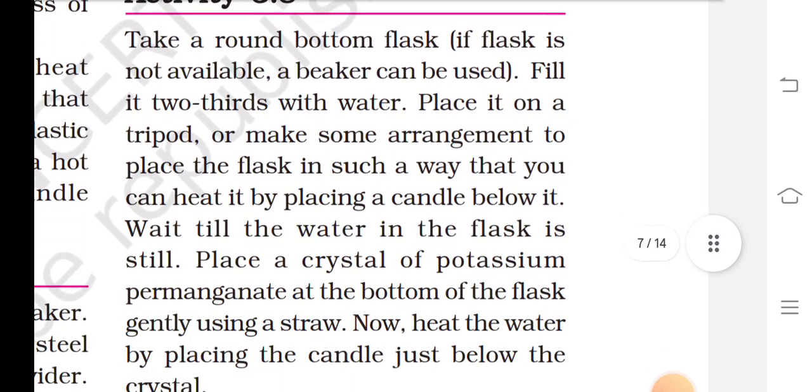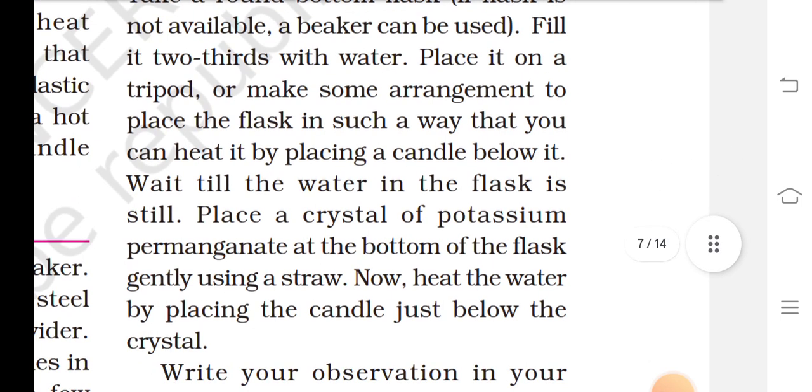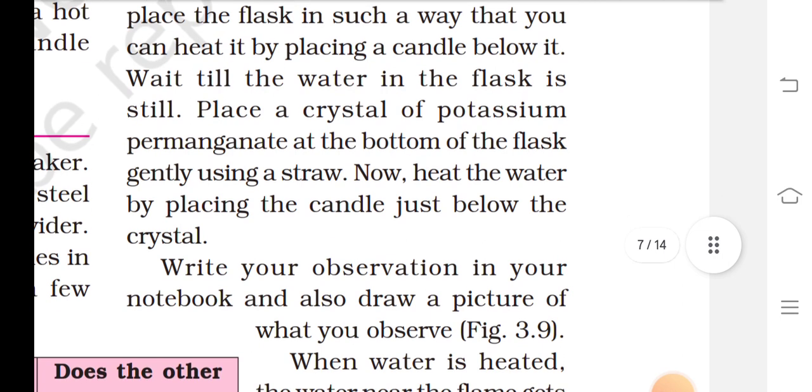Let us find out. Take a round bottom flask. If it is not available, a beaker can be used. Fill it up two thirds with water. Place it on a tripod or make some arrangement to place the flask in such a way that you can heat it by placing a candle below it.